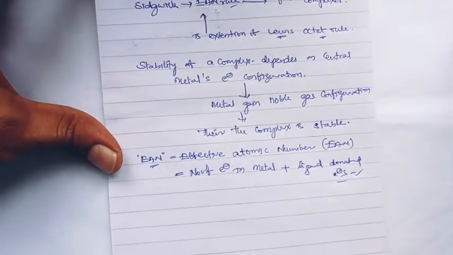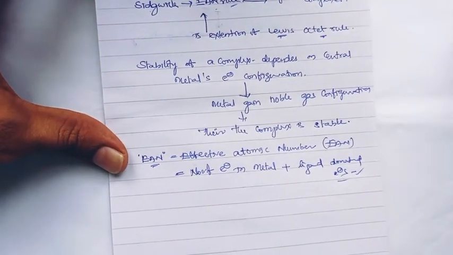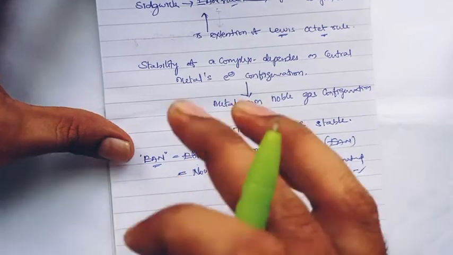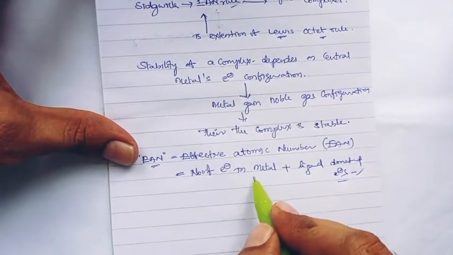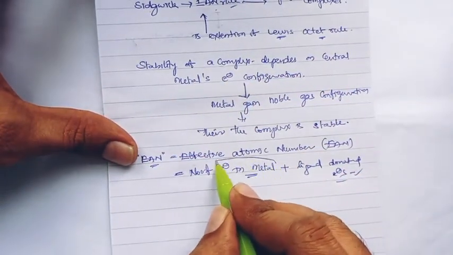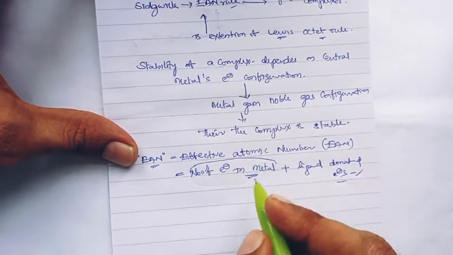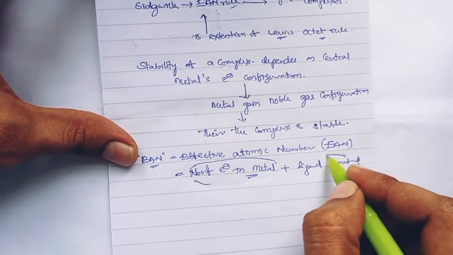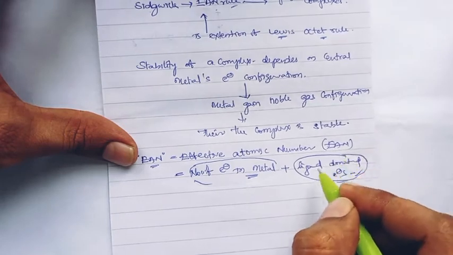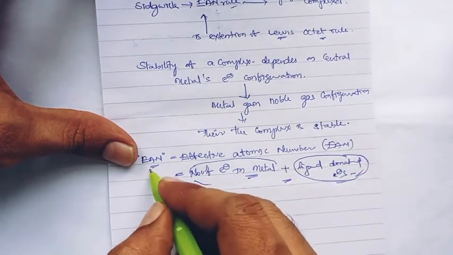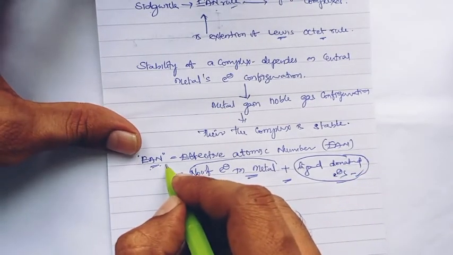Right? That's how the effective atomic number is obtained. The sum of all the electrons of the metal atom and the ligand donated electrons is known as the effective atomic number, the EAN number.